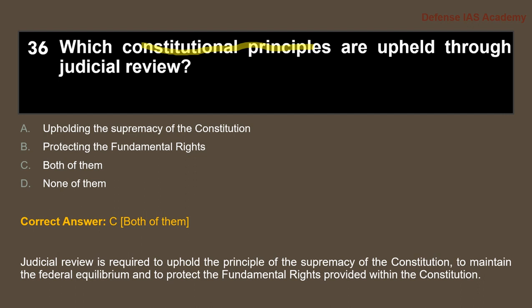Both of these principles are upheld through judicial review. So judicial review is required to uphold the principle of the supremacy of the Constitution, to maintain the federal equilibrium, and to protect the fundamental rights provided within the Constitution.